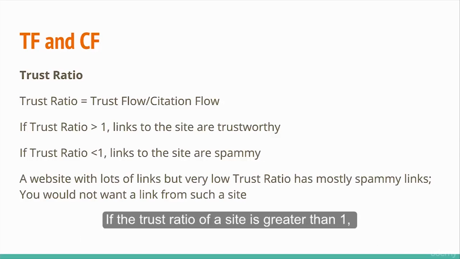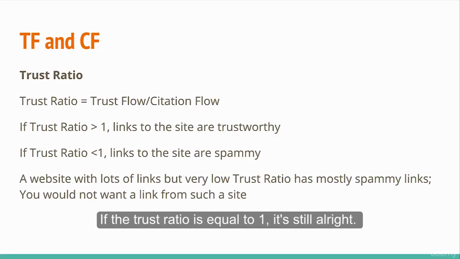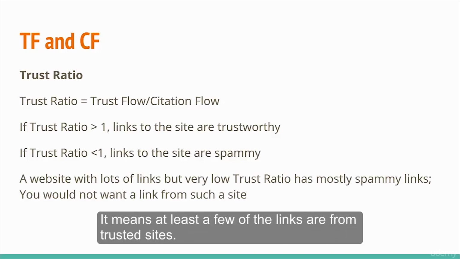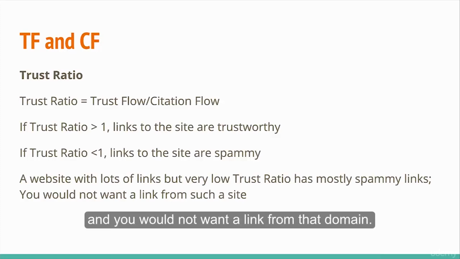If the trust ratio of a site is greater than 1, it means the trust flow is greater than the citation flow. In other words, the links are mostly from highly trusted sites. If the trust ratio is equal to 1, it's still alright. It means at least a few of the links are from trusted sites. If the trust ratio is far less than 1, it means the site has mostly spammy links with very low trust flow, and you would not want a link from that domain.